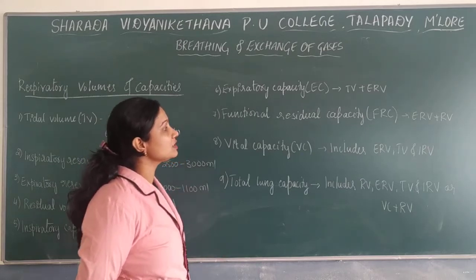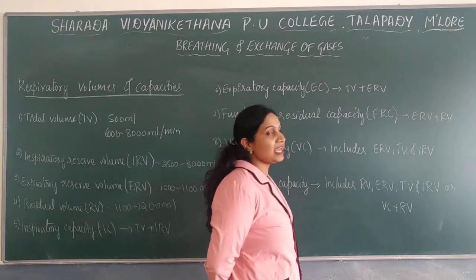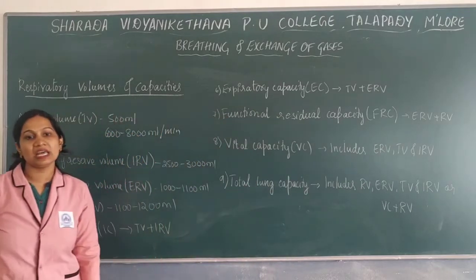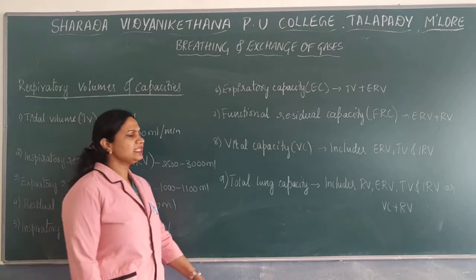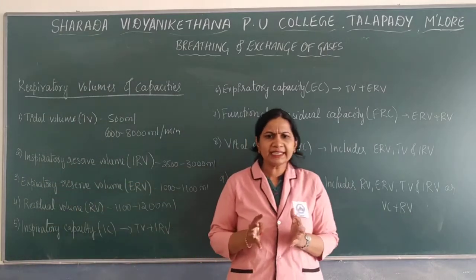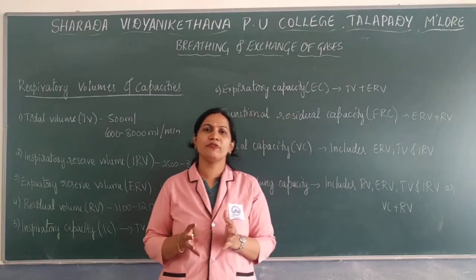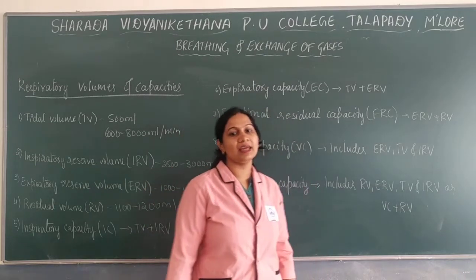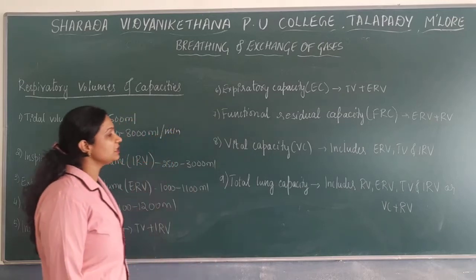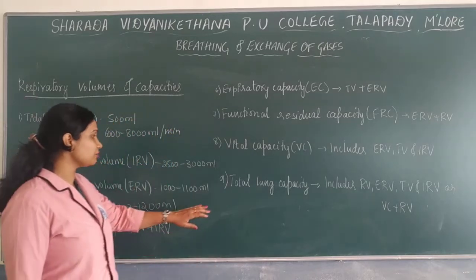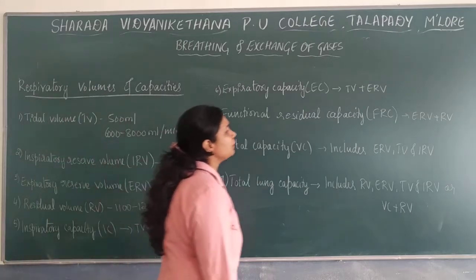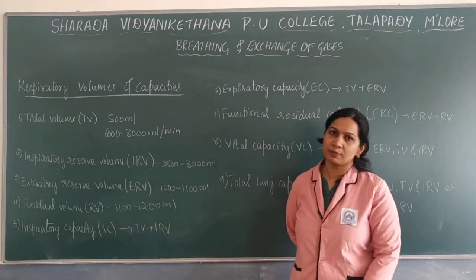It includes ERV, TV as well as IRV. And the last one is the total lung capacity. It is the volume of air accommodated in the lungs at the end of forcible inspiration, and that is nothing but total lung capacity. So these are one of the very important questions for 1 mark.